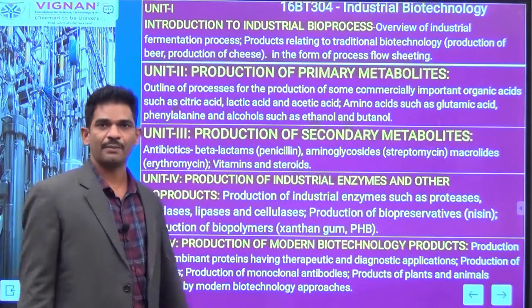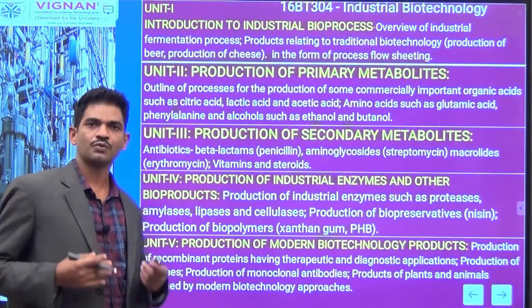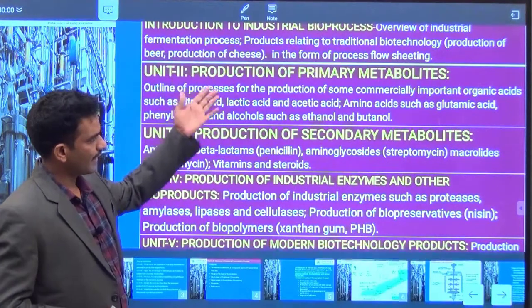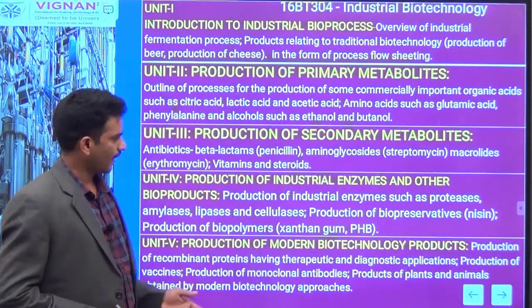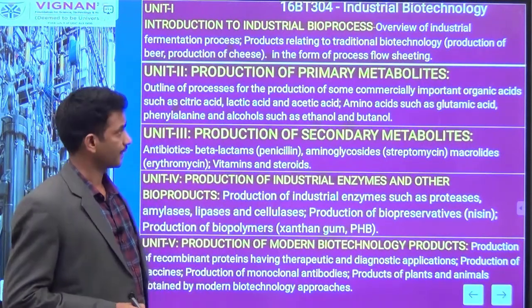It typically talks about how to manufacture bioproducts. It starts from the primary metabolites, secondary metabolites, and making of enzymes, and also modern biotechnology products.